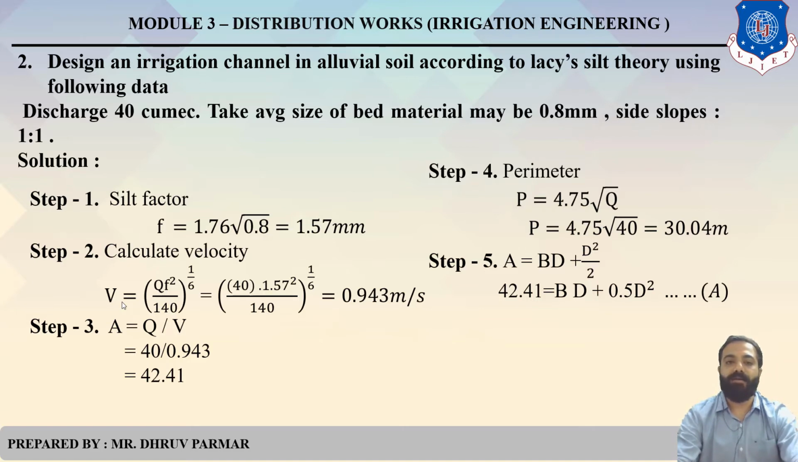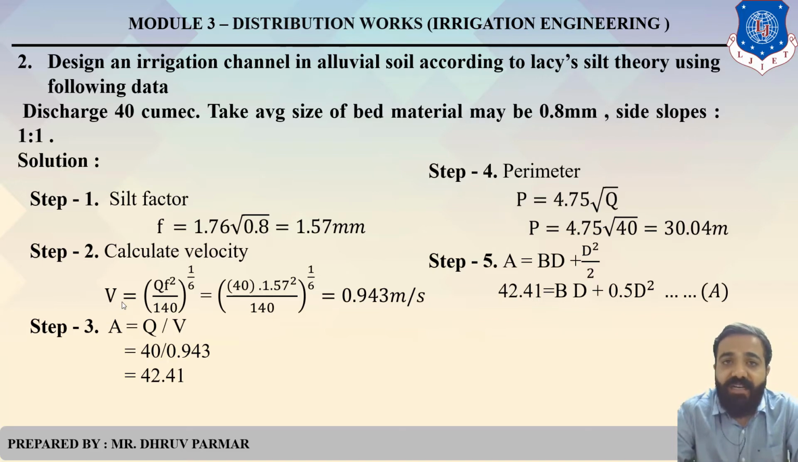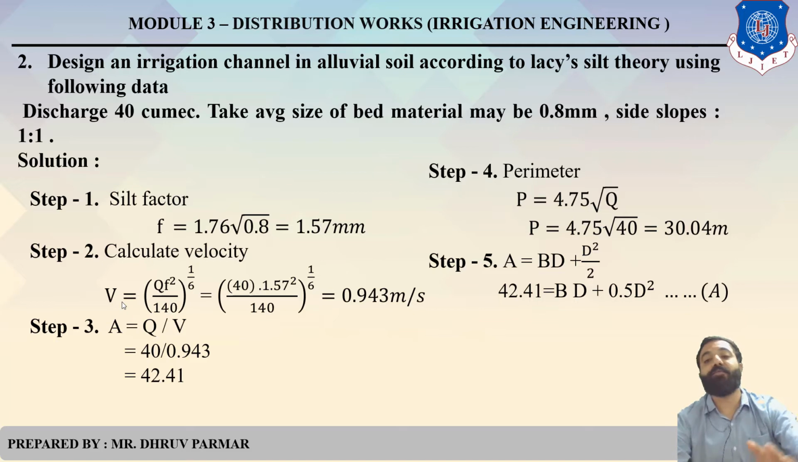Step 2, calculate velocity. We have the formula: Q F square divided by 140, raised to 1 by 6. Put all the values in this equation, so we get velocity. Then we have two values, discharge and velocity, so you can easily find area. Then step 4, we have the formula of perimeter, P equals 4.75 under root Q, where Q equals 40. Put in these equations, we get perimeter. Then the next step, to find the dimensions.